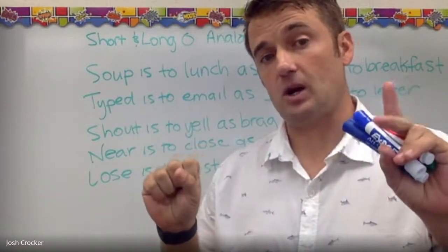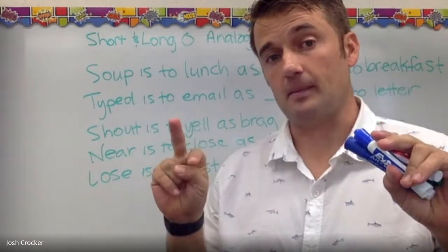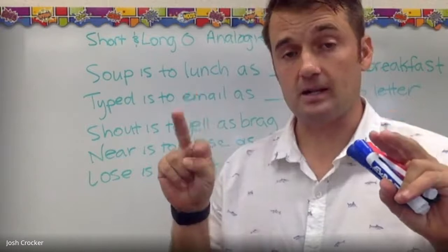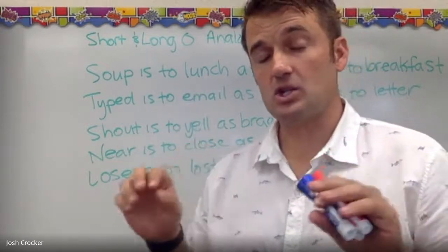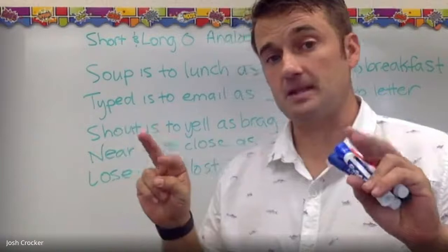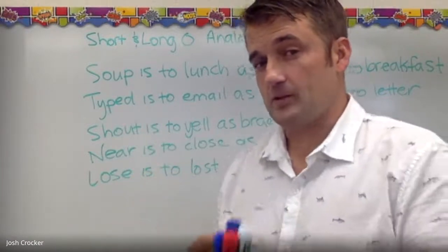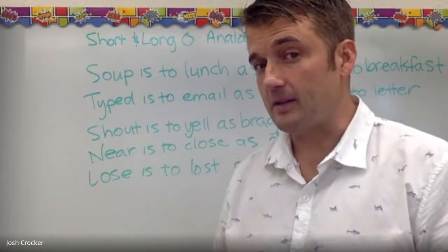So if these two are opposites, these two have to be opposites. If these two are synonyms, these two have to be synonyms. Whatever the relationship is, it has to be the same relationship.